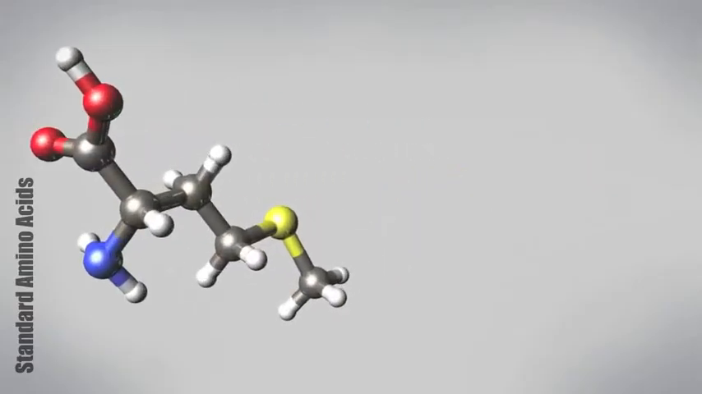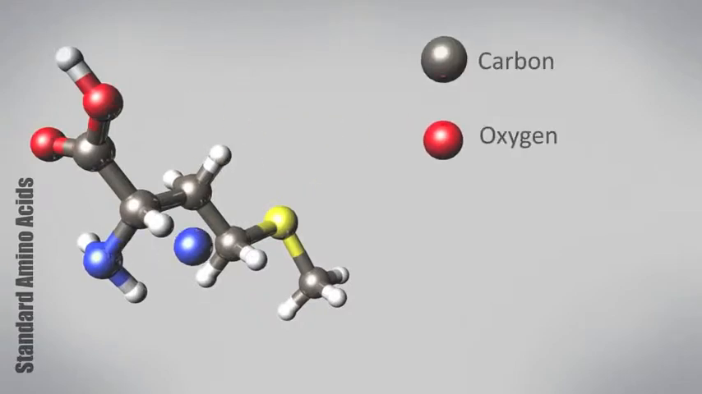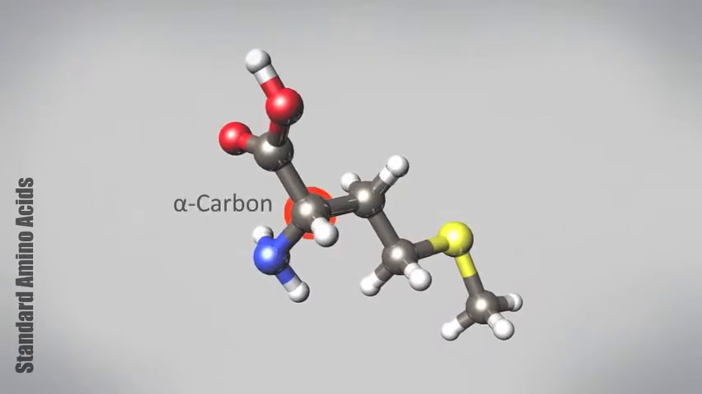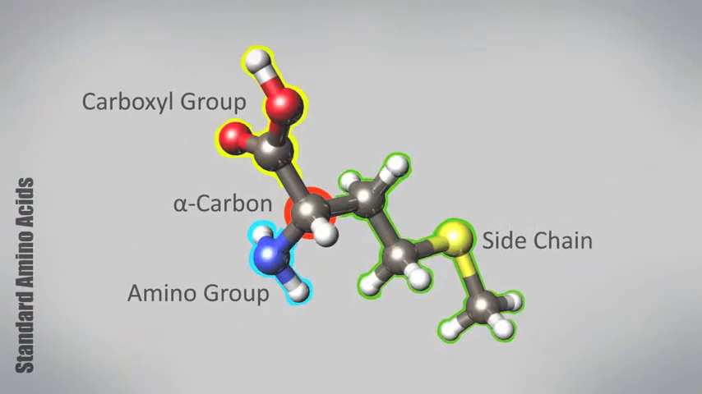An amino acid is formed by carbon, oxygen, nitrogen, hydrogen, and sulfur. These atoms form an amino group, a carboxyl group, and a side chain that determines its properties.